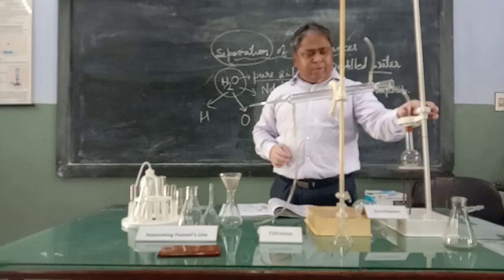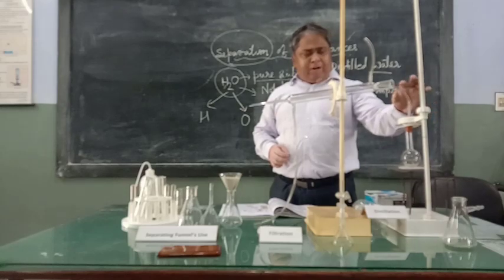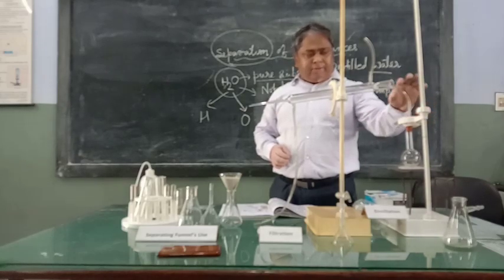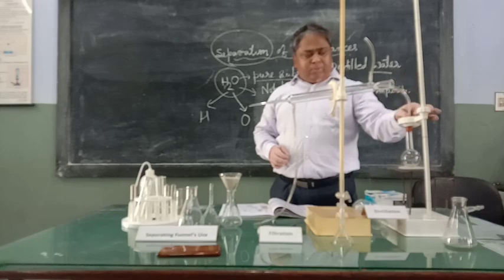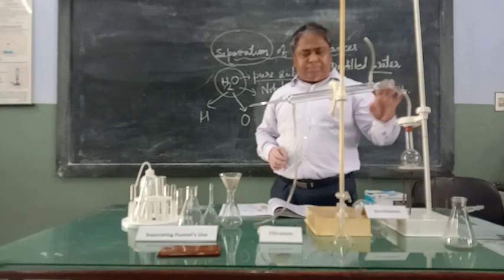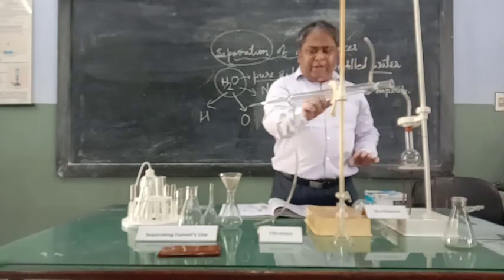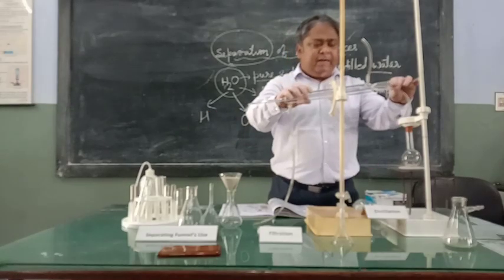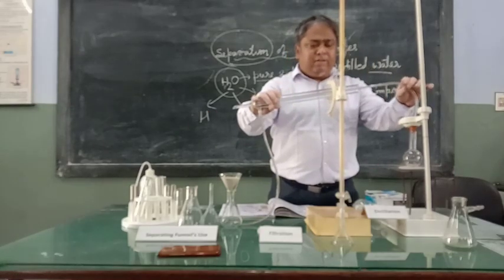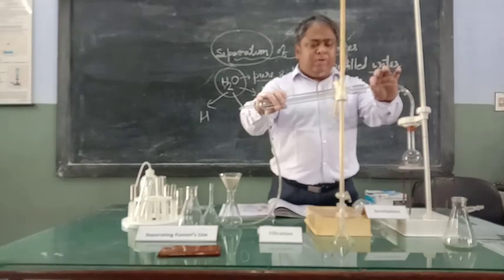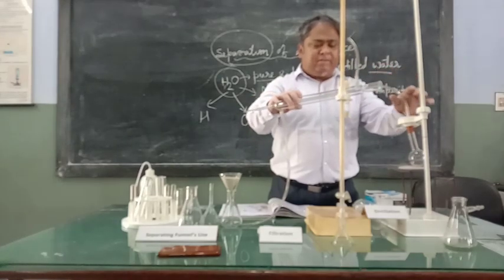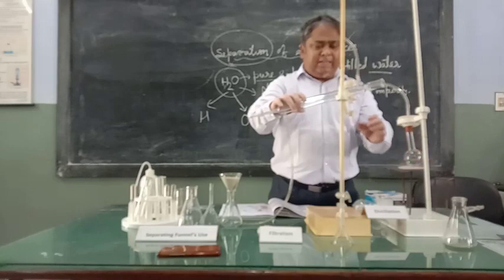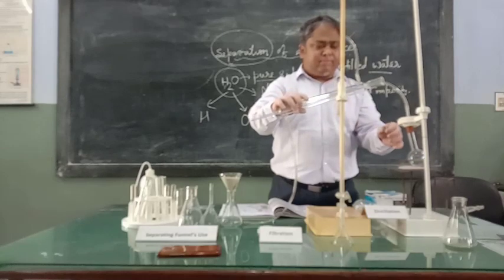This glass tube is joined with the help of a rubber tube, a silicon tube. This tube is made to pass through a condenser called a Liebig condenser. So see, the setup is like this. There is a glass tube which is again put inside this condenser.